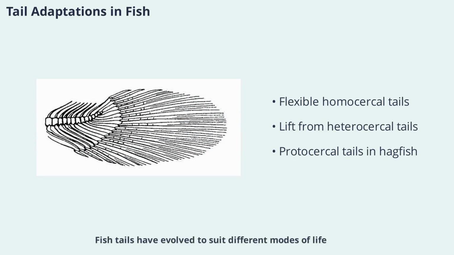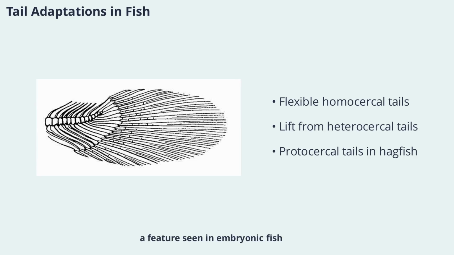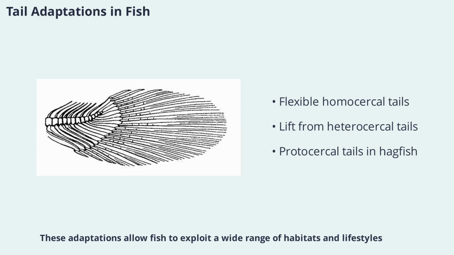Fish tails have evolved to suit different modes of life. The homocercal tail of most bony fishes is highly flexible and efficient for horizontal swimming, while the heterocercal tail of sharks provides lift as well as thrust. Some fish, like hagfish, have a protocercal tail that extends around the vertebral column, a feature seen in embryonic fish. These adaptations allow fish to exploit a wide range of habitats and lifestyles, from fast swimming in open water to